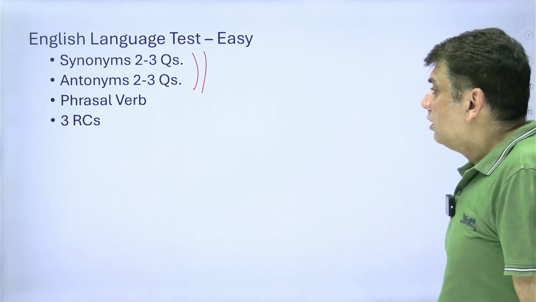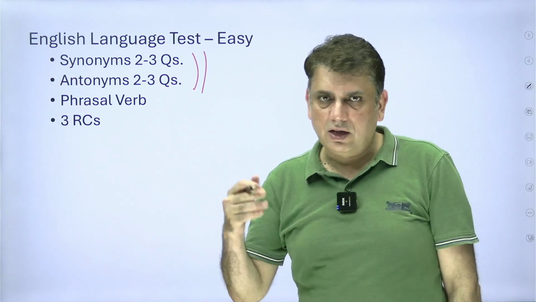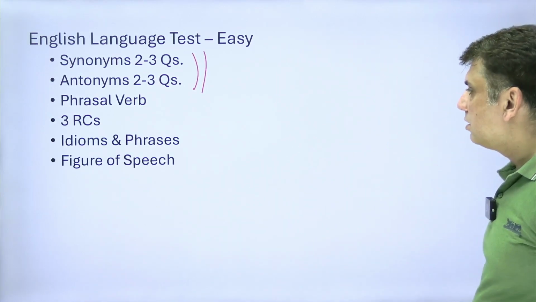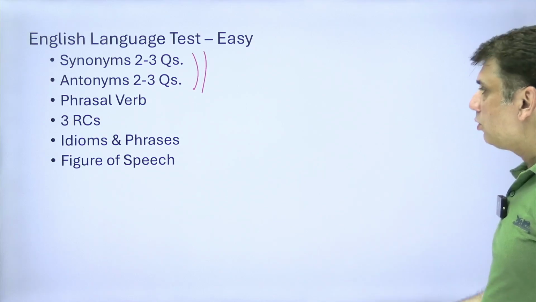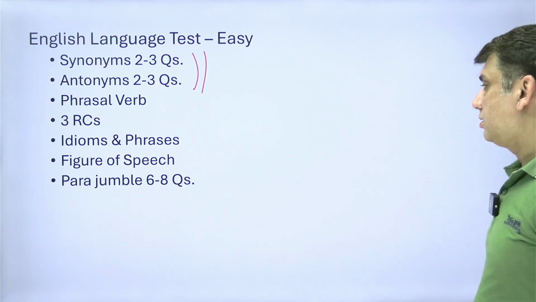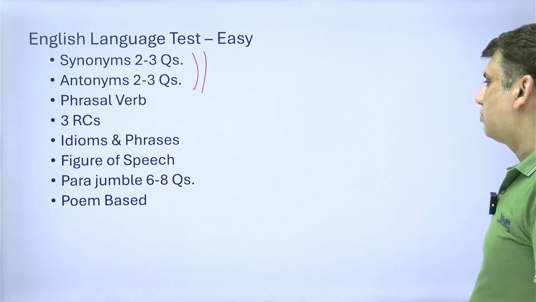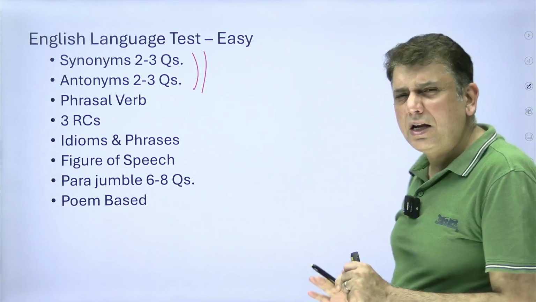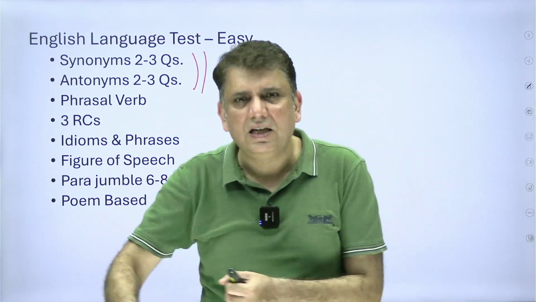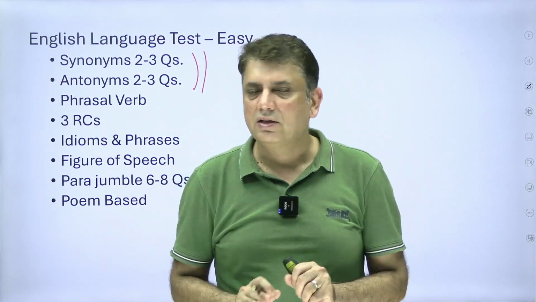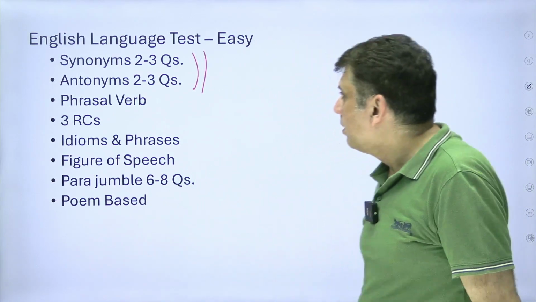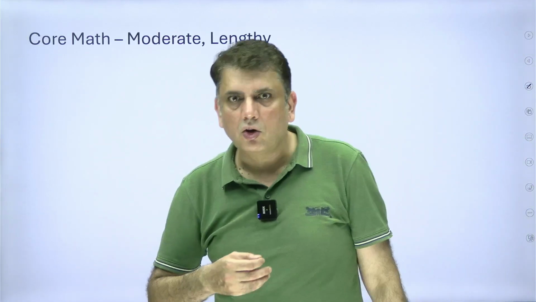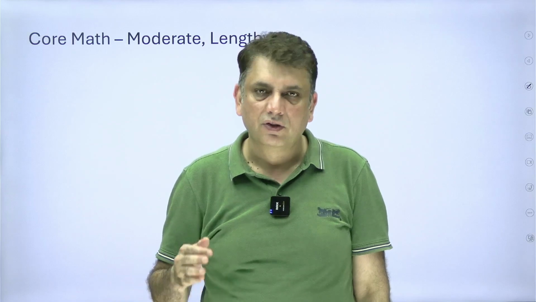Phrasal verb, 3 RCs were there. So RCs ज़्यादा आए हैं, last year भी था. Idioms and phrases, figure of speech, so grammar पे भी questions हैं. Parajumble पर 6 to 8 questions were there, and the questions were there on poem based also. So overall, easy English language test. Historically English is easy, पिछले 2-3 साल अगर देखें तो इस साल भी easy ही रहा है, ठीक है.